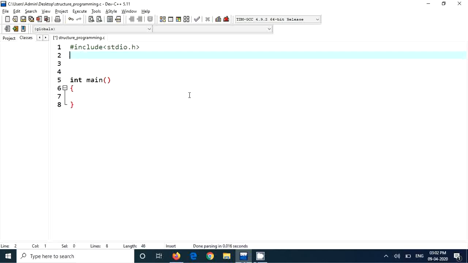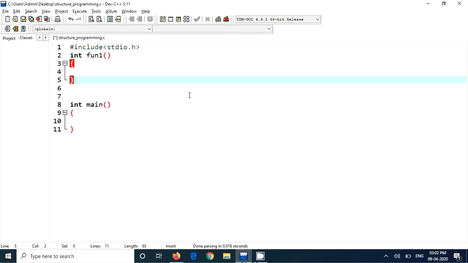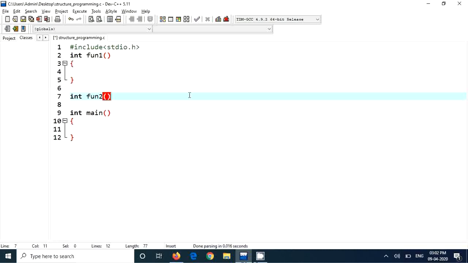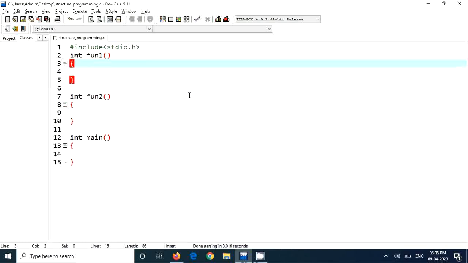We'll have an int, say fun1. We'll have one more function, int fun2. Two functions we have, and we will be declaring variables here.